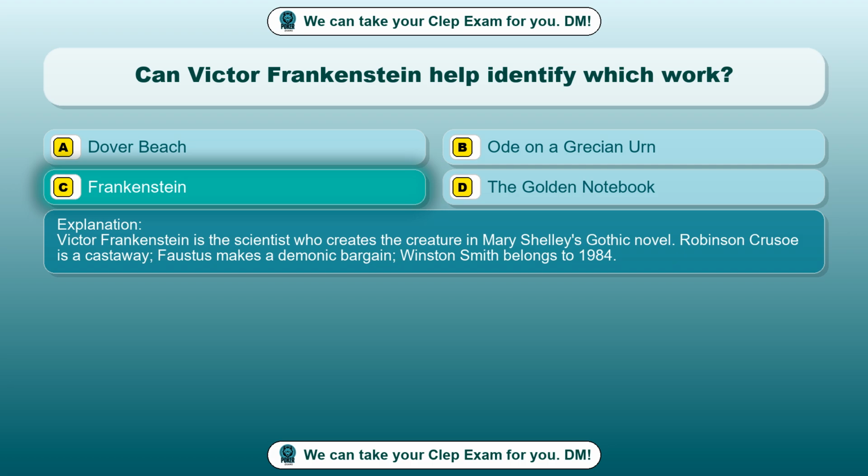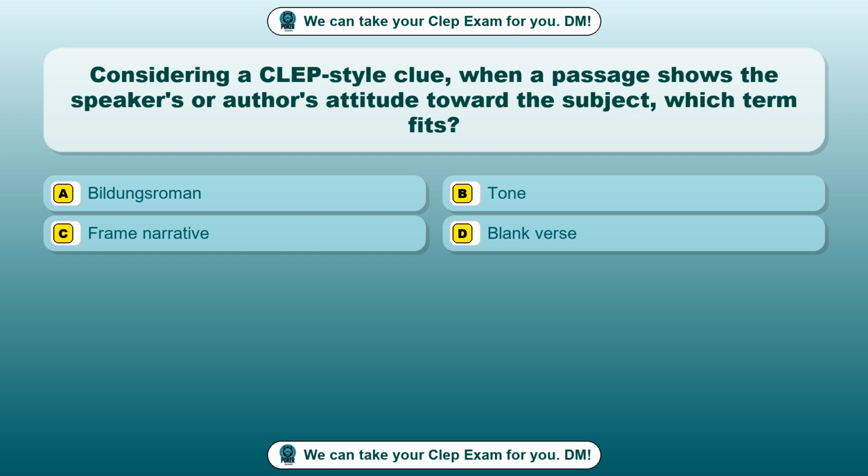Robinson Crusoe is a castaway. Faustus makes a demonic bargain. Winston Smith belongs to 1984. Question 67. Considering a CLEP style clue, when a passage shows the speaker's or author's attitude toward the subject, which term fits? Option A, Bildungsroman. Option B, tone. Option C, frame narrative. Option D, blank verse. The correct answer is option B, tone.